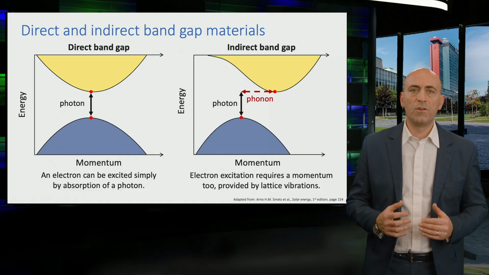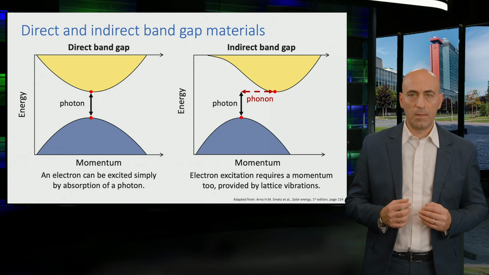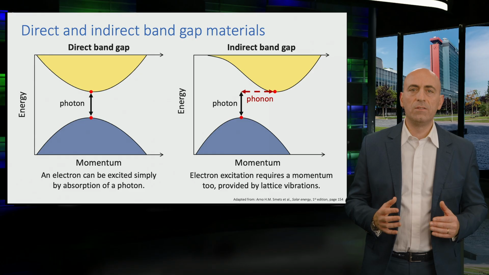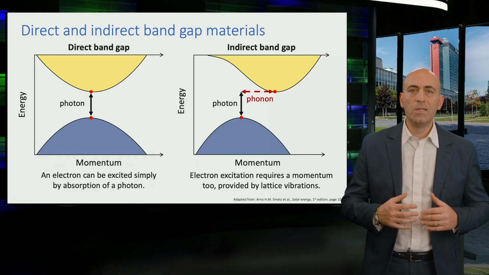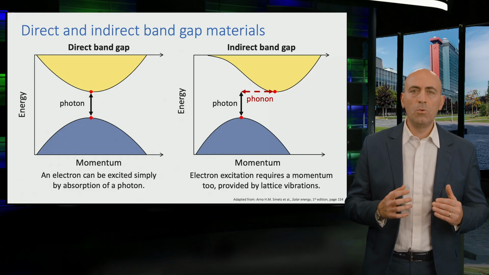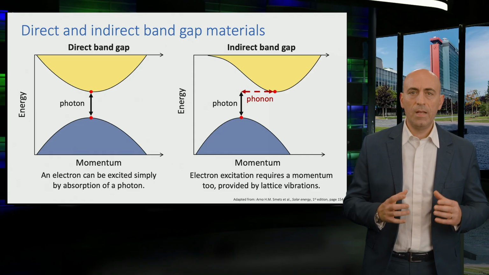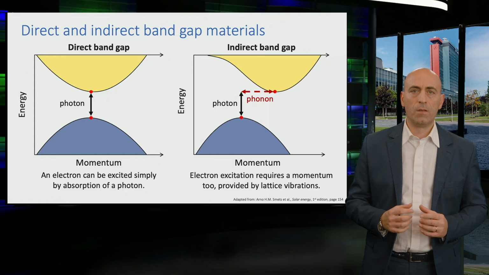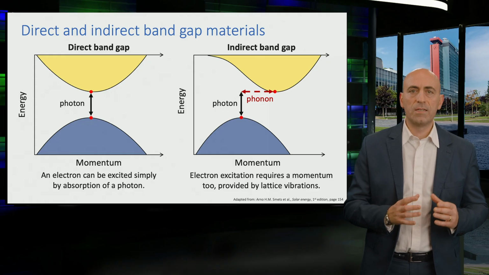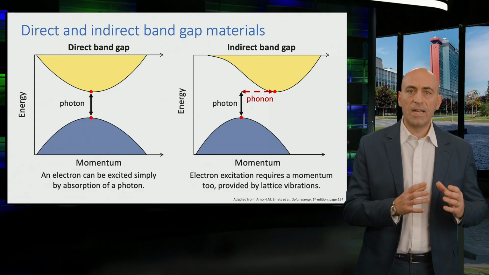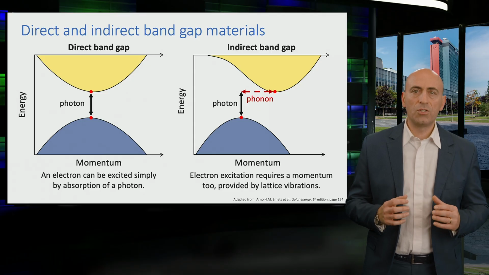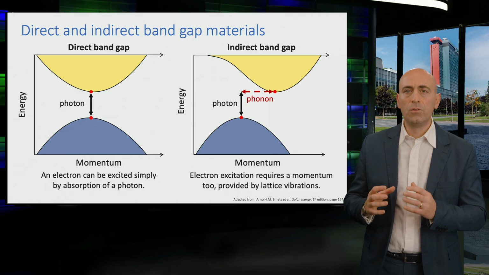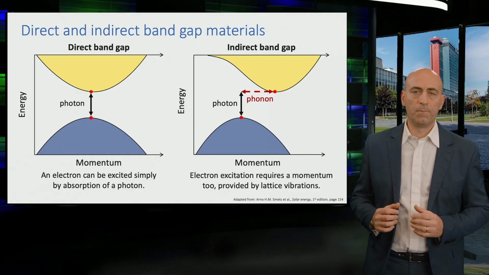However, the situation is different for an indirect bandgap material shown on the right. Because the band edges are misaligned, the electron must change its momentum significantly to reach the minimum of the conduction band. A photon cannot provide this momentum change alone. Therefore, the transition requires the assistance of a phonon, which is a lattice vibration. The interaction involves both a photon to provide the energy and a phonon to provide the required momentum shift.